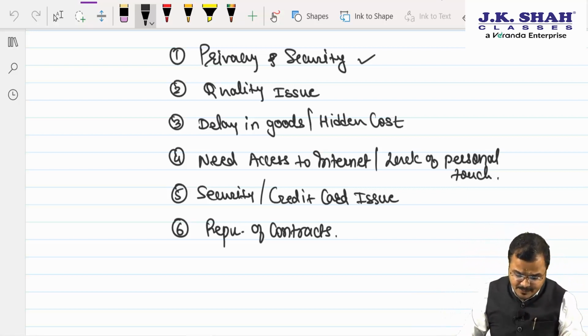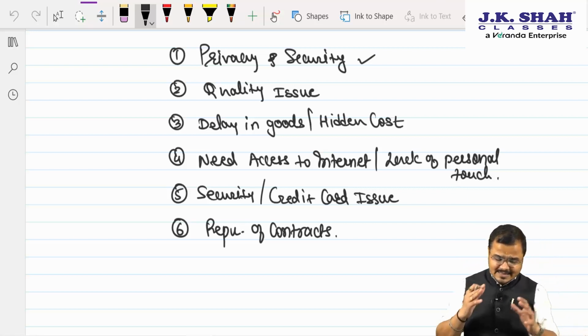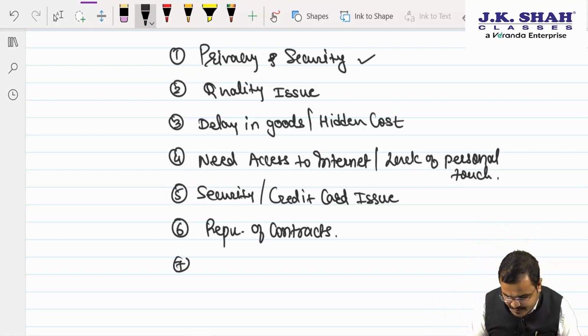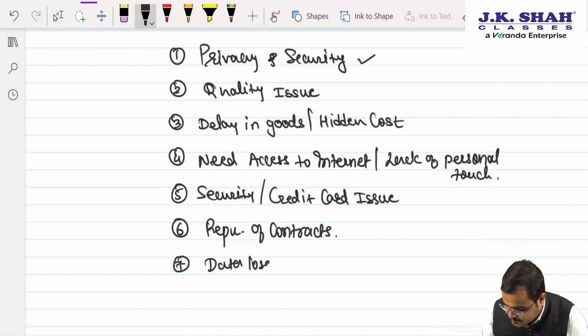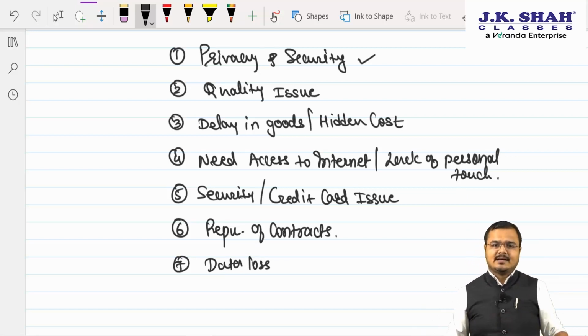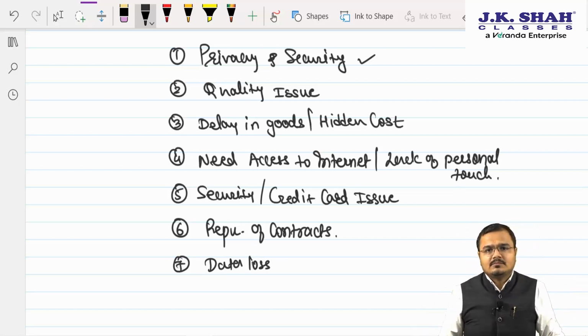We can also say that repudiation of contract would be a possible risk. Then one more risk, the problem of anonymity. Data loss, theft or duplication. The best example is Facebook.